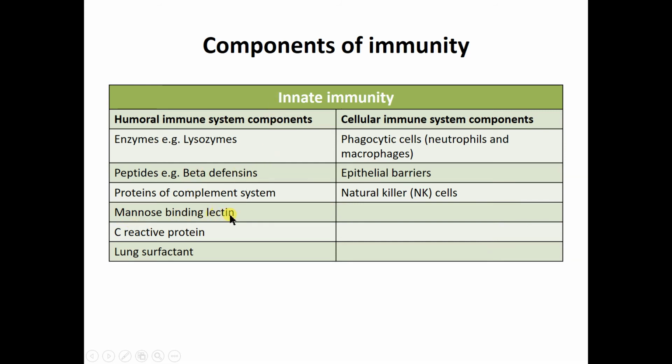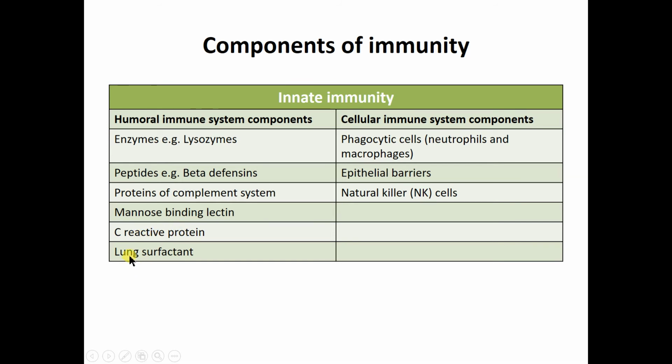Then mannose binding lectin. Lectins are basically glycoproteins. These glycoproteins are proteins having certain carbohydrate on their surface. These carbohydrate molecules will bind mannose molecules present on the antigen. So these lectins will directly bind to the foreign material and present it to other immune components. So mannose binding lectin is also a humoral component of innate immunity.